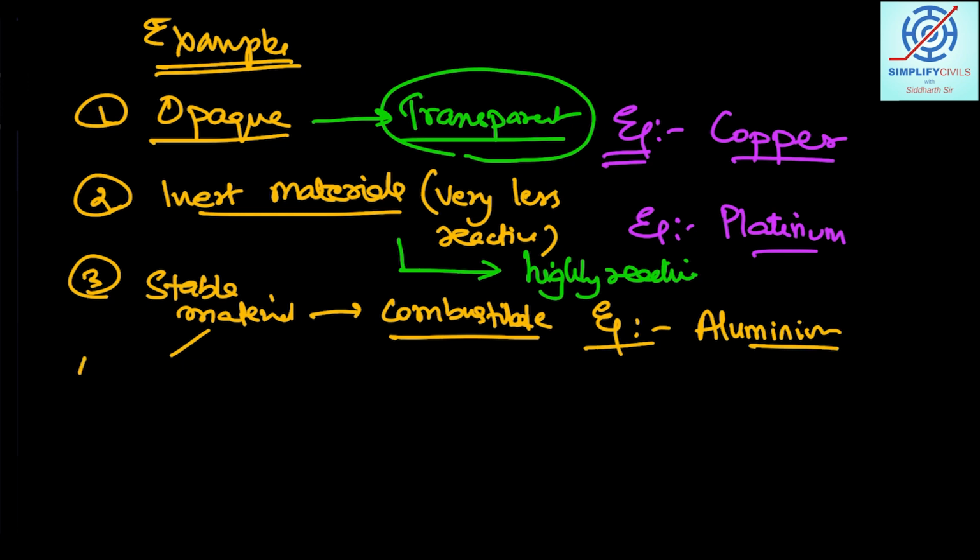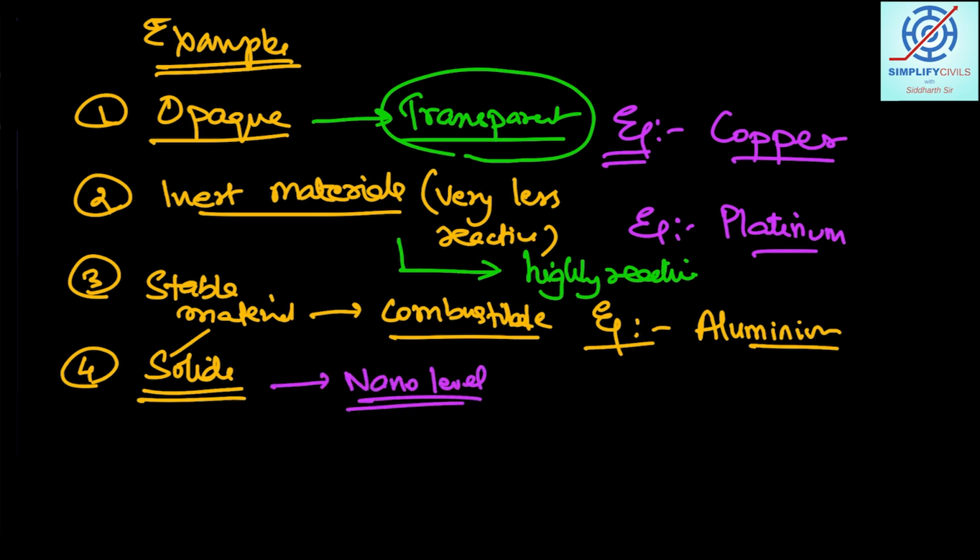Fourth example, there is a possibility that a material is solid at room temperature when seen at a macro level, but when it comes to nano level, the particular element, atom, molecule, may turn into liquid.